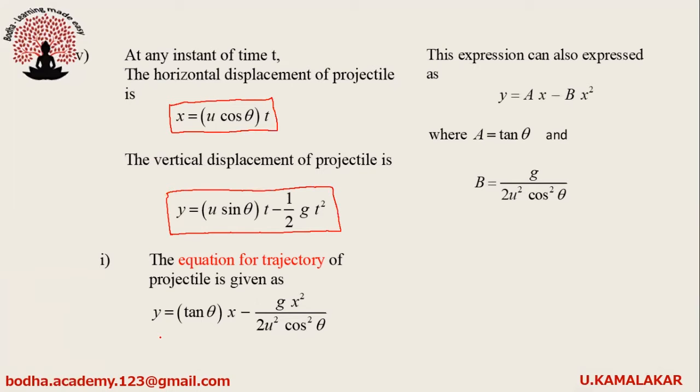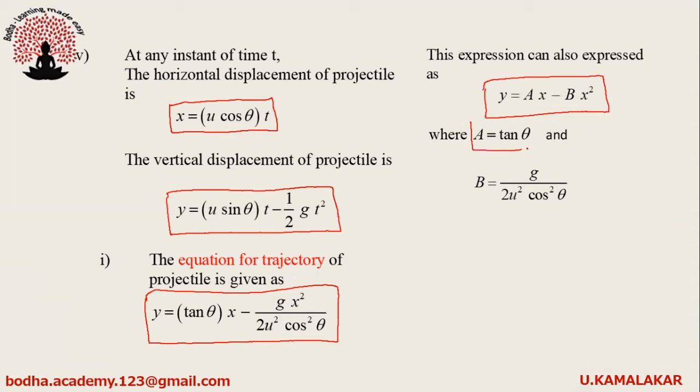The equation of trajectory of a projectile is given as y equals tan theta into x minus gx square by 2u square cos square theta. This relation can be expressed as y equals ax minus bx square, where a equals tan theta and b equals g divided by 2u square cos square theta.